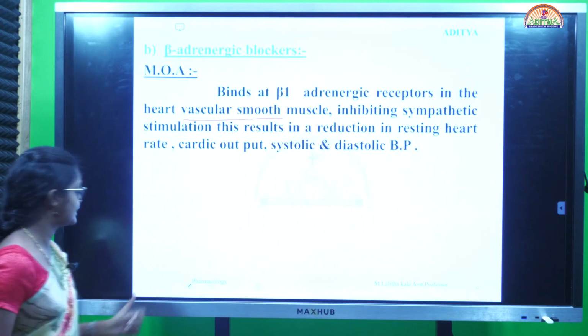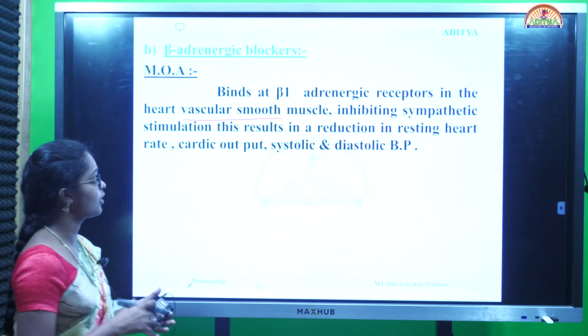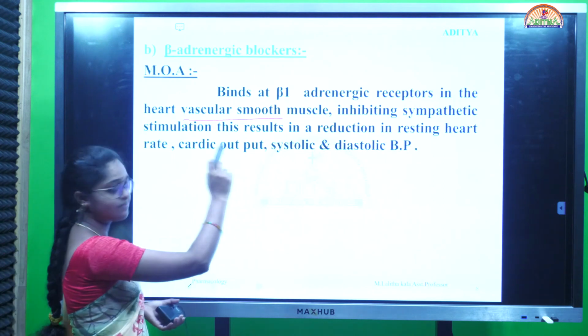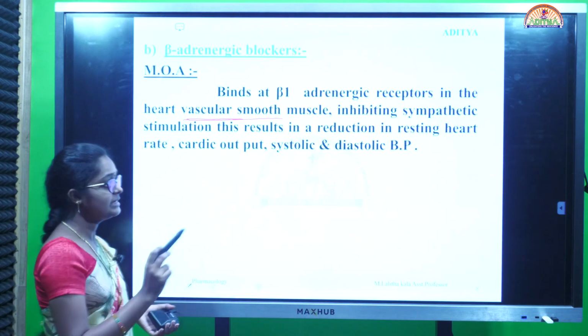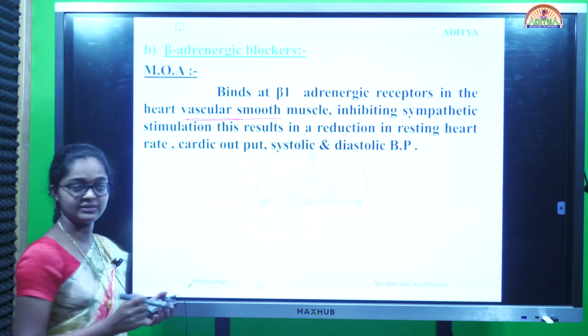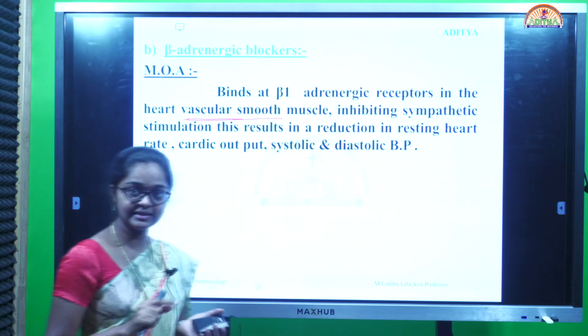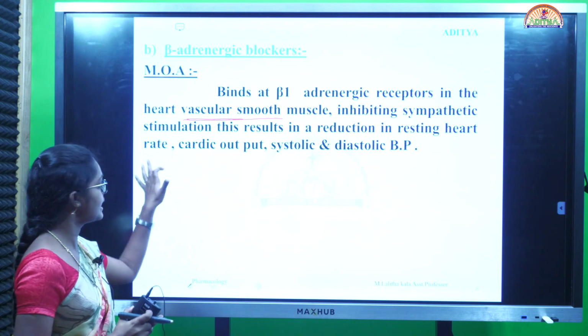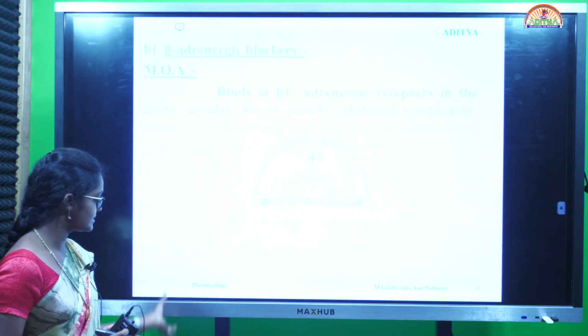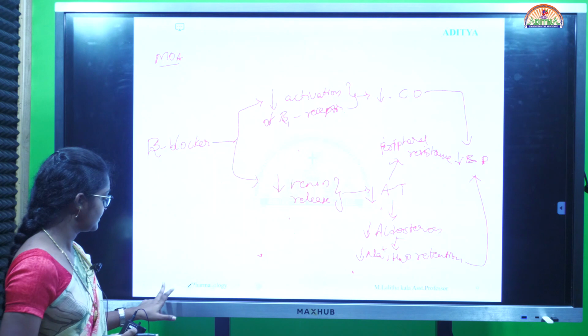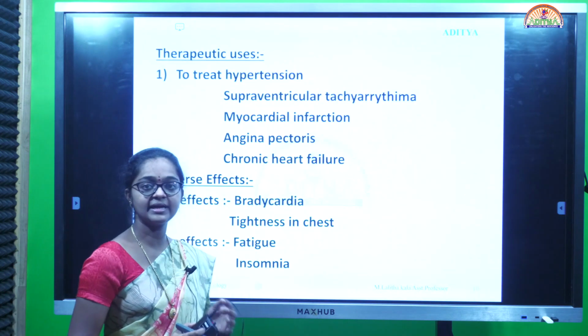So mechanism of action of beta adrenergic blockers involves beta adrenergic receptors in the vascular smooth muscles, inhibiting the sympathetic stimulation. This results in the decrease in BP, that means decrease in the heart rate, cardiac output and systolic and diastolic blood pressure. This is the mechanism of action of beta adrenergic blockers.